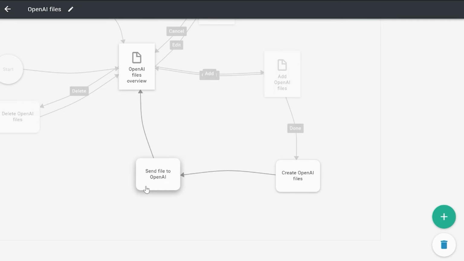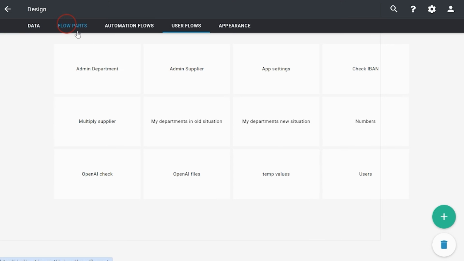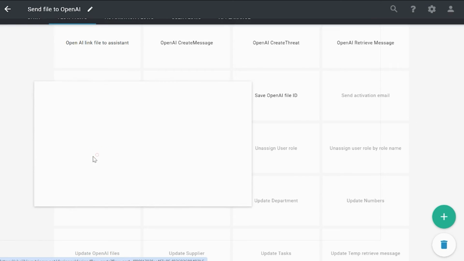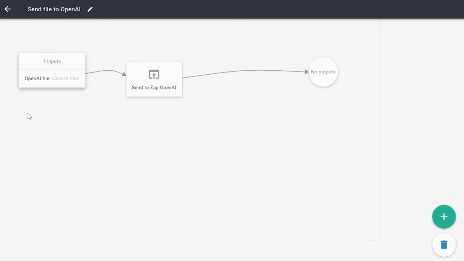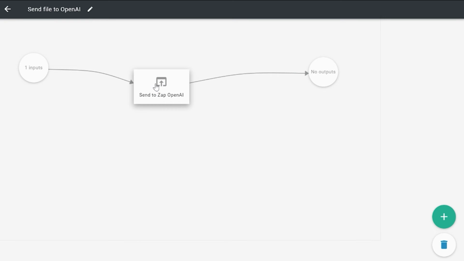In this flow part, we have an input of the OpenAI files that we just added using the user flow. If we go to the flow part itself, we have the flow part send file to OpenAI. As you can see here, we have the OpenAI file as an input, and we use the action send to Zapier to send the file itself to Zapier.